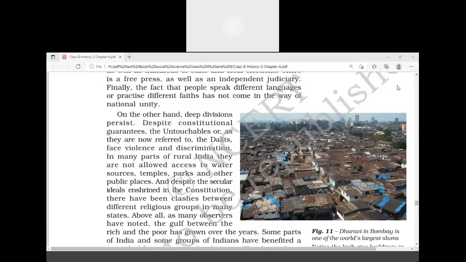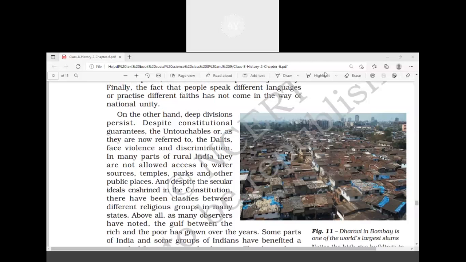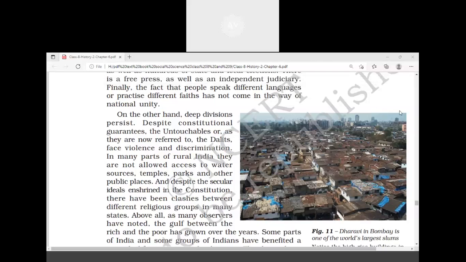Changes should be made in the court system, sir. There should be more judges to hear cases, sir. There are fewer judges in India. Good. There should be speeding up of the judgment system and cases. Okay, good.